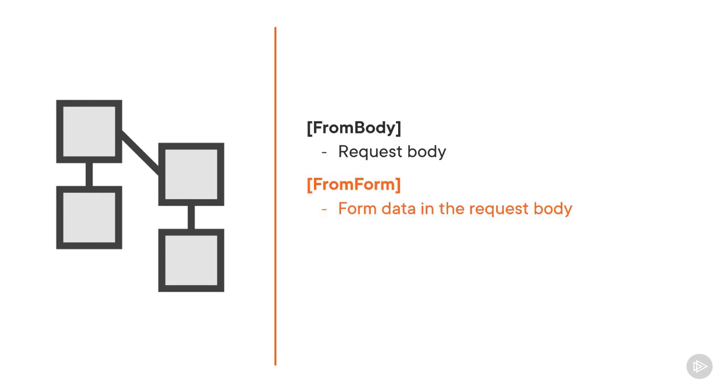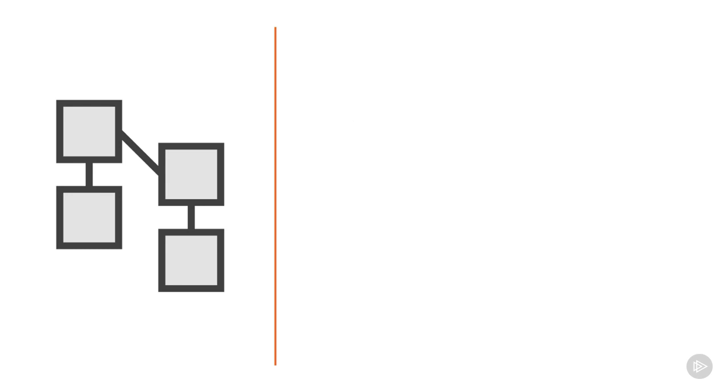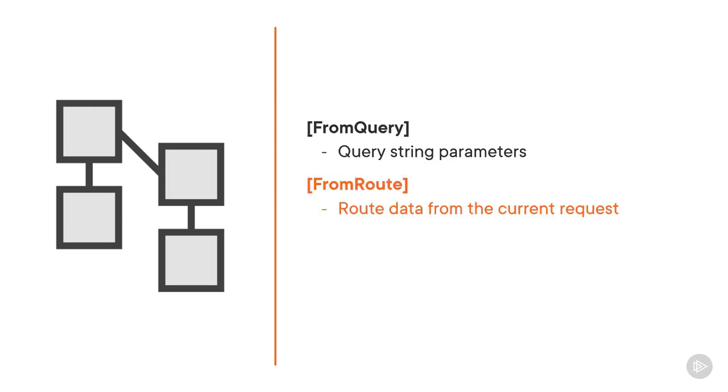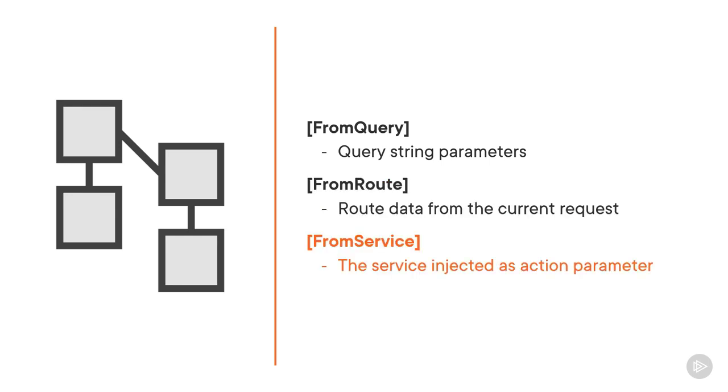FromForm, stating that the form data is in the request body. FromHeader states that the data is coming from the request header. FromQuery states that it's coming from the query string parameter list. FromRoute states that it's coming from the route data from the current request. And FromServices tells us that the data is coming from the request service, which is injected as an action parameter.